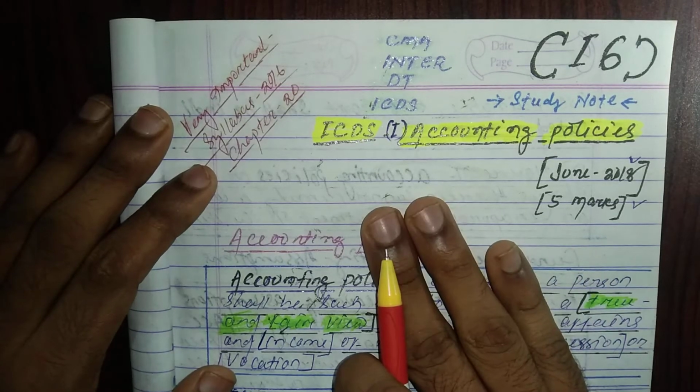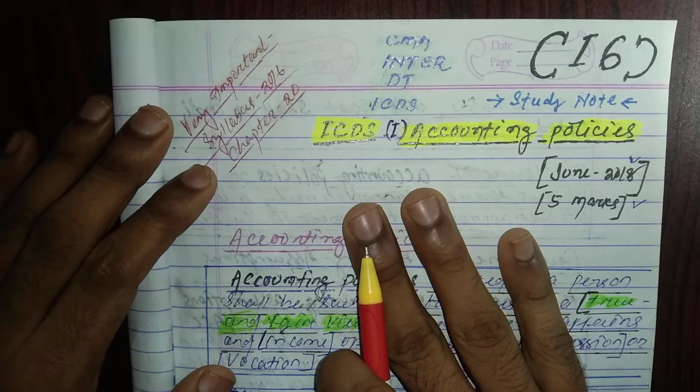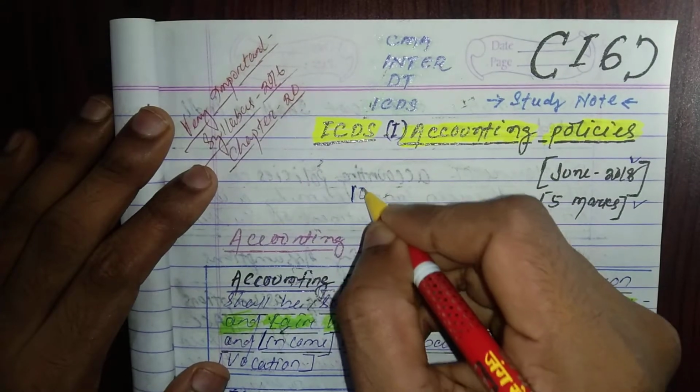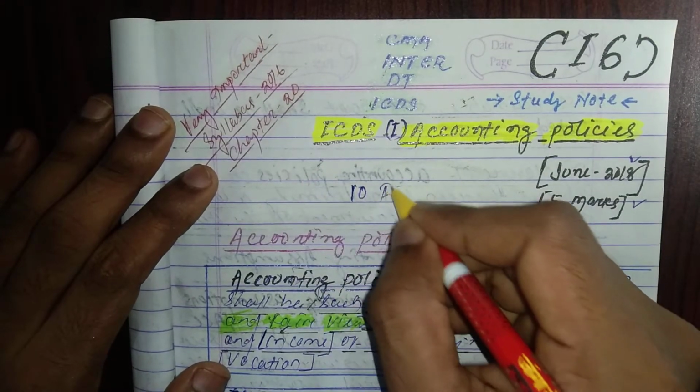First, we need to understand how many types of ICDS there are. Remember, there are 10 ICDS.